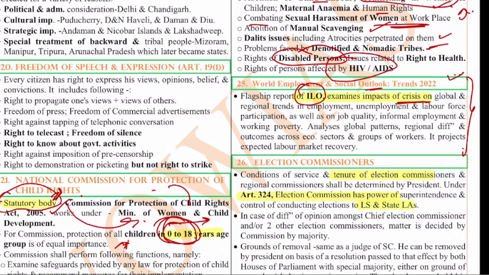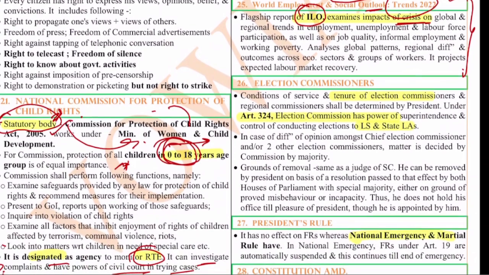All of these things. So the important thing is who releases the World Employment and Social Outlook Trends 2022? It is released by the International Labour Organization, ILO. The next thing, election commissioners.